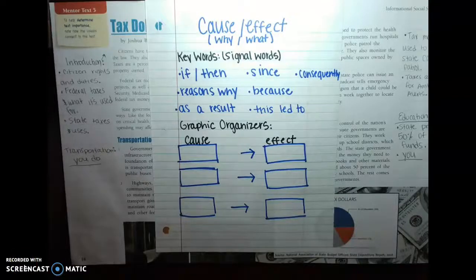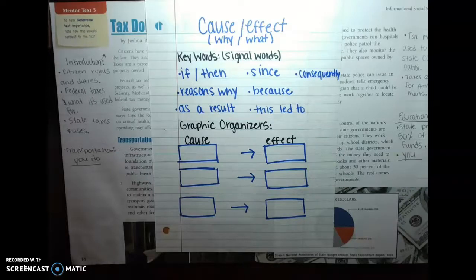Hello readers, so yesterday we learned about paraphrasing chunks and putting them together into one main idea to determine the main idea for the text. Today I want to teach you about another thing that can help you understand and explain your text, which is to pay attention to the way the author organizes their ideas.